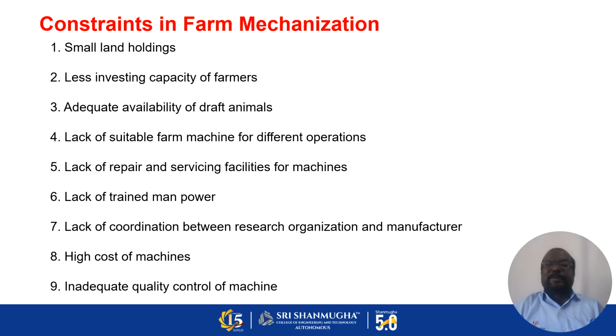Lack of coordination between research organization and manufacturer. For identifying or giving better farm equipment, you need better coordination between the research organization and manufacturer. The high cost of machines. Nowadays, the machine cost is very high, and also inadequate quality control of machines. The quality of machines is inadequate. We need to improve. These are the constraints for using farm mechanization. Thank you.